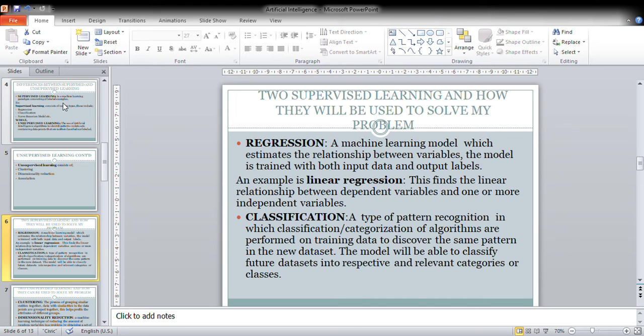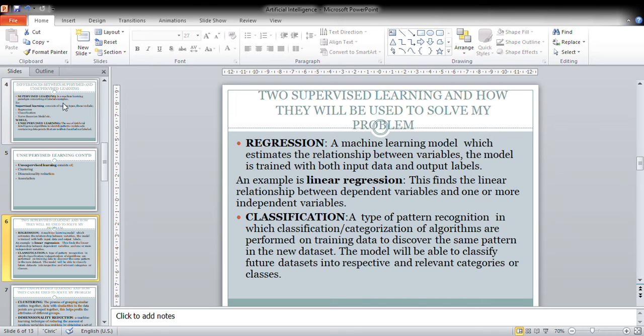The model is trained with both input data and output labels. Then classification machine learning is a type of pattern recognition in which classification, or you can call it categorization, of algorithms are performed on training data to discover the same pattern in the new dataset.